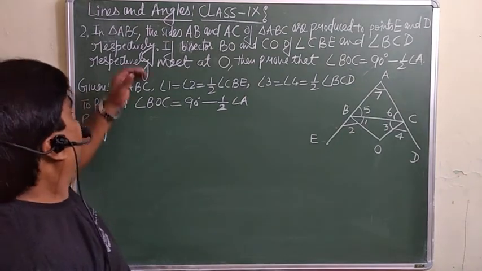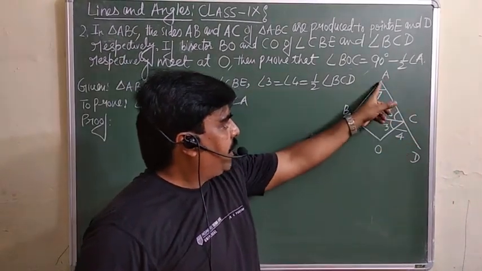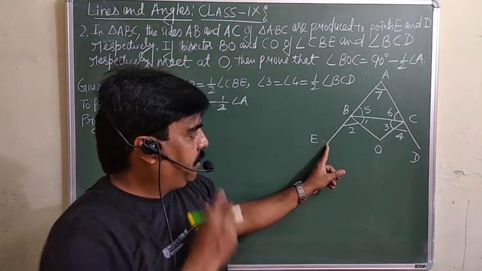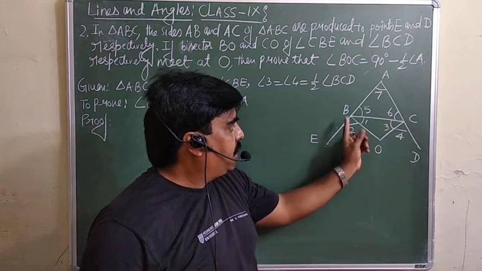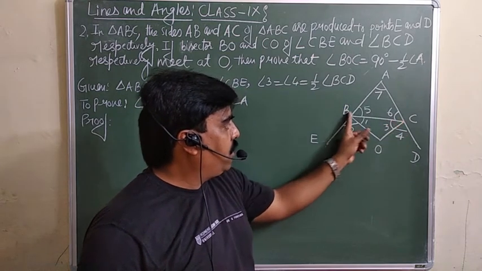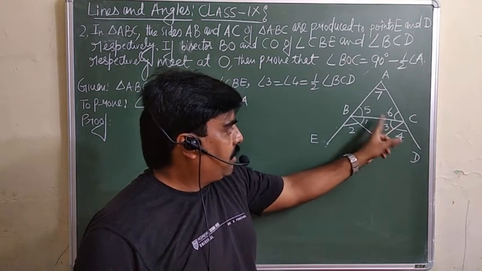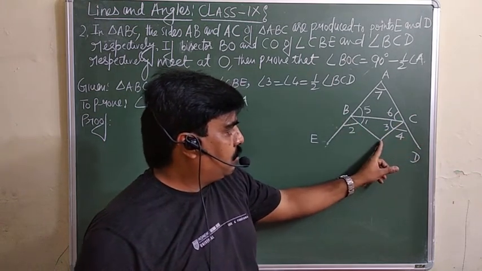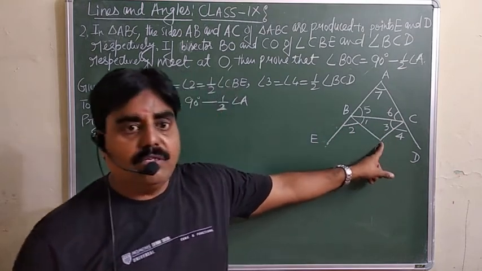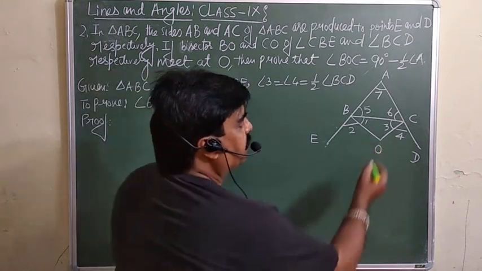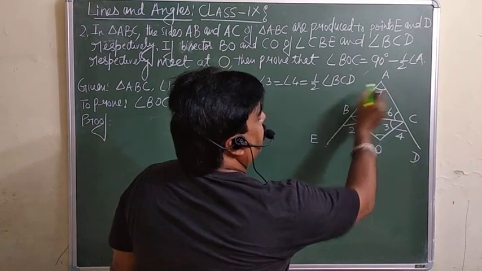Now there is a triangle ABC. The side AB is produced to point E, and AC to the point D. The bisectors of angle CBE and angle BCD intersect at the point O. We are supposed to prove that angle BOC is equal to 90 minus half of angle A.